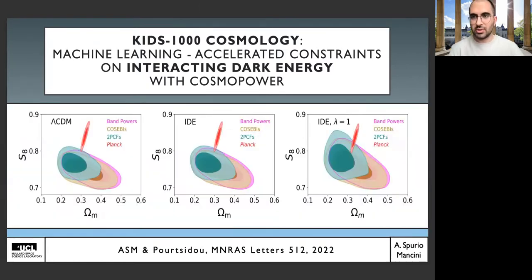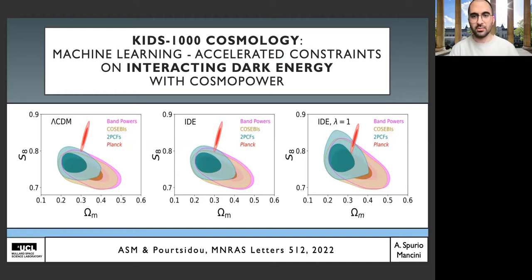In terms of the actual constraints on the model, as expected, we did not find any significant constraints on these interacting dark energy parameters. Although, interestingly, we found that if we fix one of them to 1, so basically we go back to a previous version of the interacting dark energy model without a second parameter, we actually do find some alleviation of the tension in the omega m S8 plane. But then if one performs an analysis in terms of chi-square or Bayesian model evidence, we find that this is not statistically significant. And in any case, this wasn't the main point of the paper.